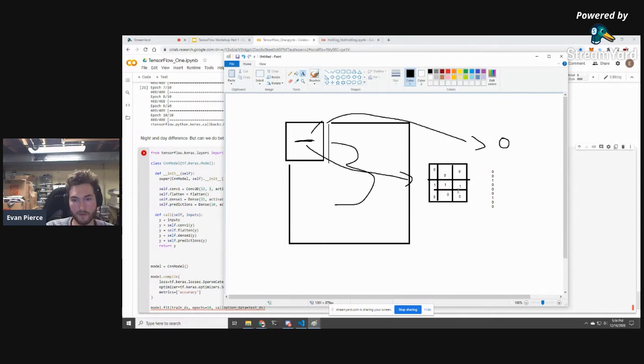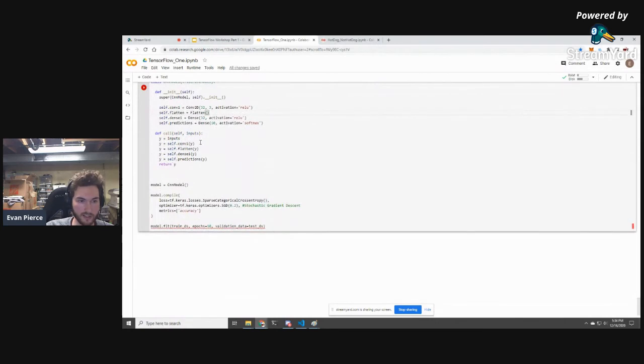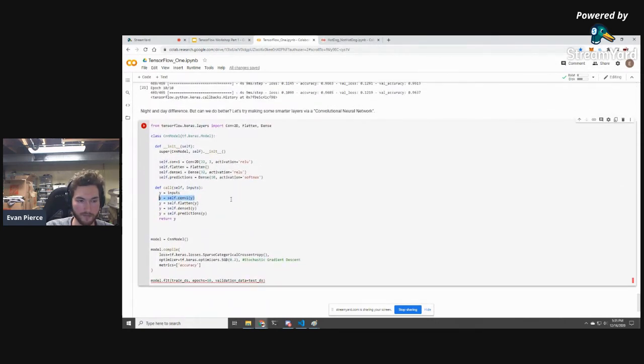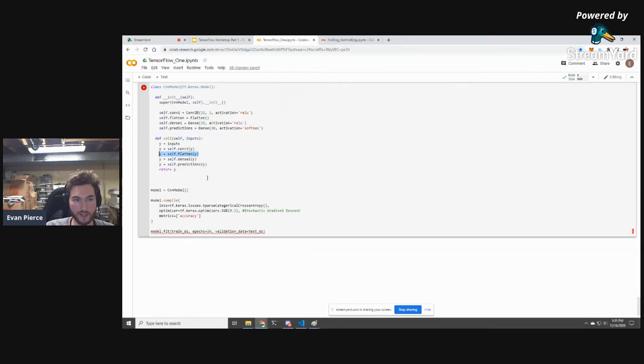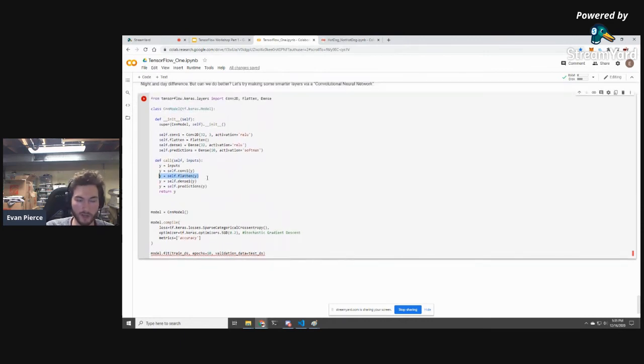And then we have 32 of these filters that are all scanning simultaneously over this image. So that's extracting the features out of the picture. We no longer have to flatten the picture. But then at the end, we want to flatten all the convolutional features into one array. But at this point, they've already been normalized for location, so you don't have to worry about that flattening that I was talking about before.